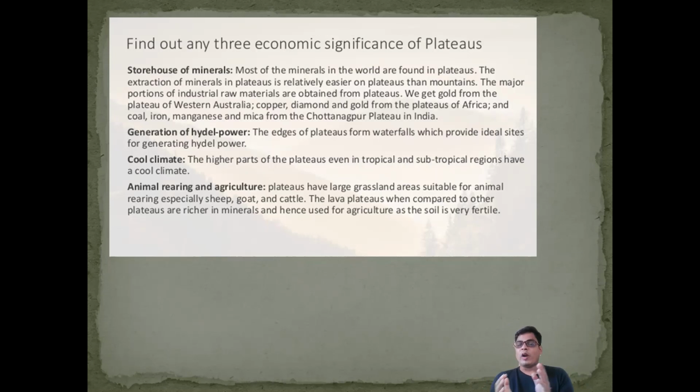Okay, so far we discussed the importance of plains, the importance of plateaus, and the importance of mountains. Perhaps you understand this concept.